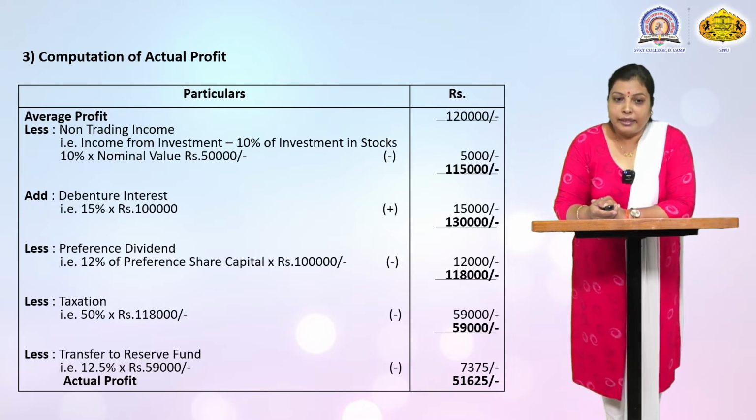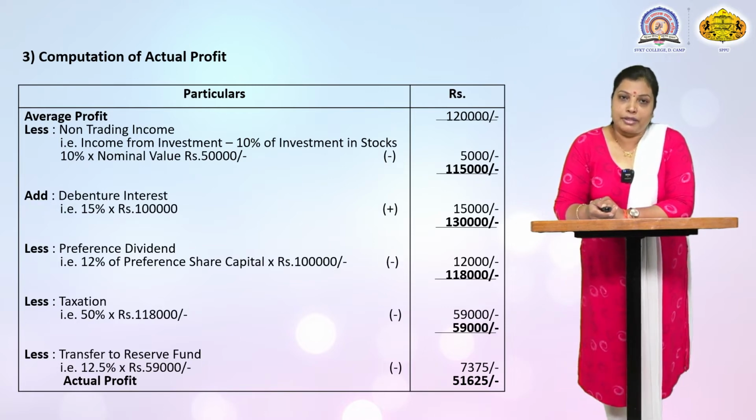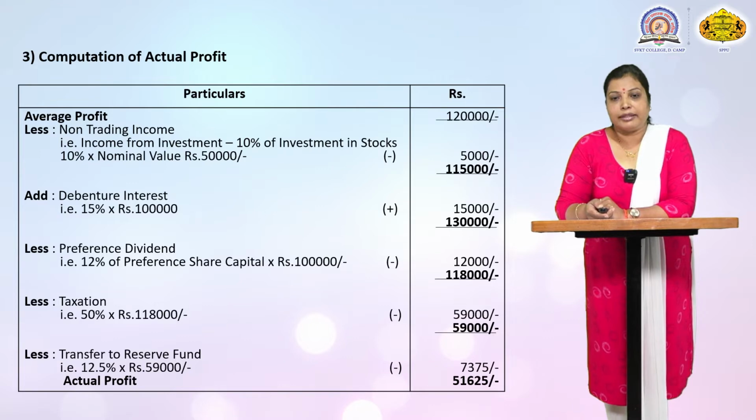Add debenture interest. Debenture is 1 lakh and the interest rate is 15%. Then 15% on 1 lakh is 15,000. It is the interest on debenture. This is added to the average profit, so 1,15,000 plus 15,000 is equal to 1,30,000.